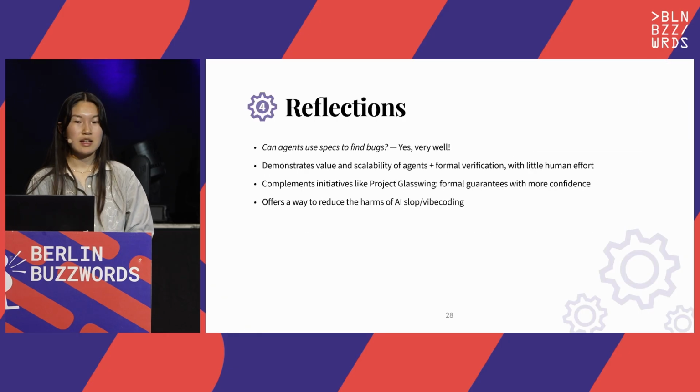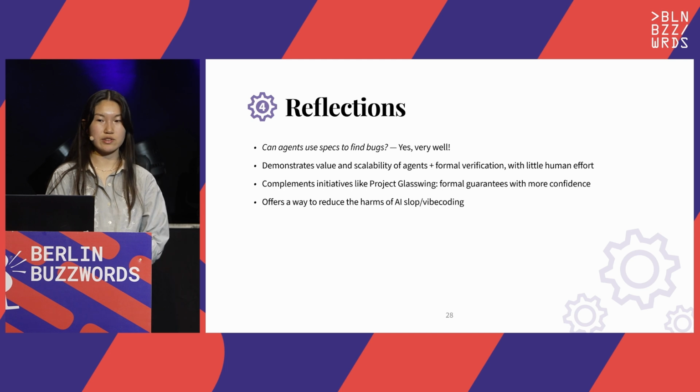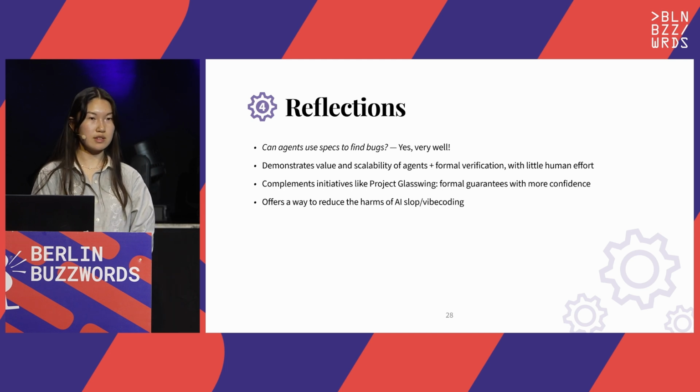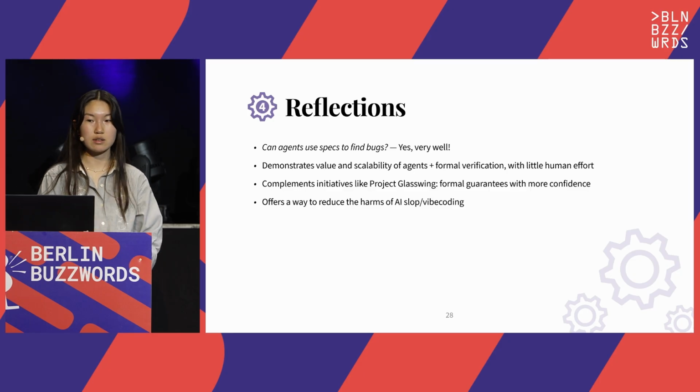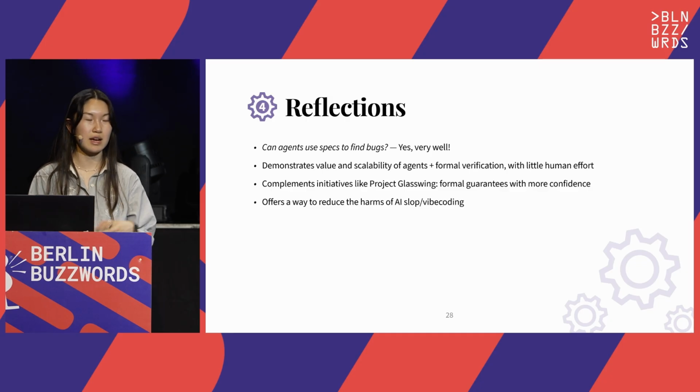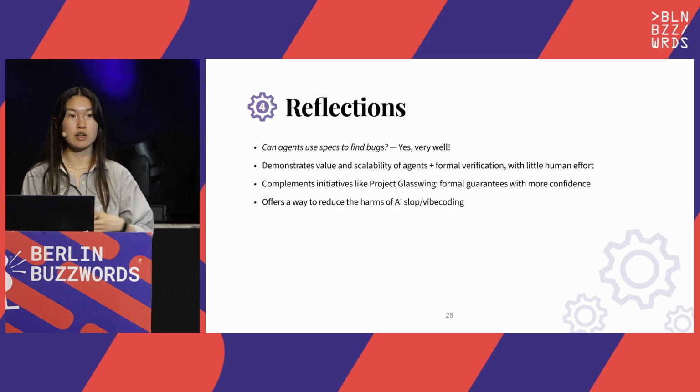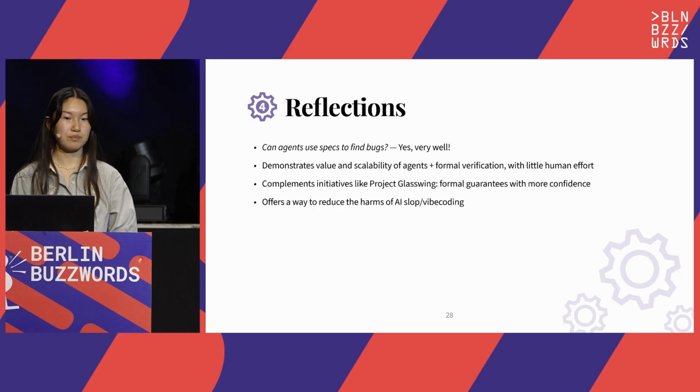So to wrap up, to return to our question of if agents can use specs to find bugs, it turns out that yes, very well. Specula has demonstrated 2 primary benefits. So 1, it provides real value. We're not just specifying systems as some academic luxury, some academic exercise. We're finding real bugs. And 2, it does so in an incredibly hands-off, scalable, and reliable way, which means that we can apply it very broadly without much human effort.